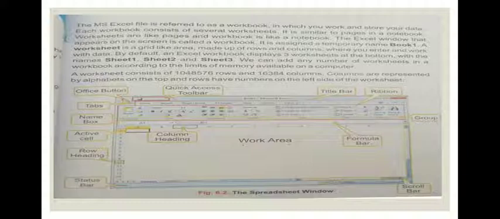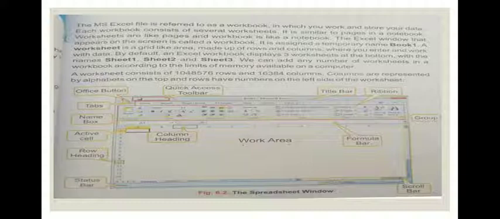Worksheets are like pages and workbook is like a notebook. The Excel window that appears on the screen is called a workbook. It is assigned a temporary name, that is book 1. Means by default it has assigned a temporary name, and that is book 1.